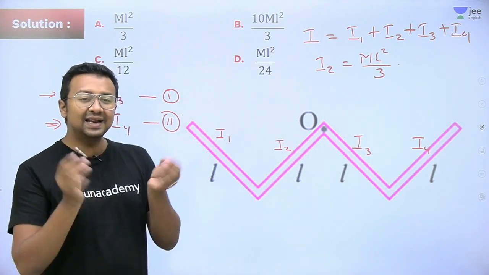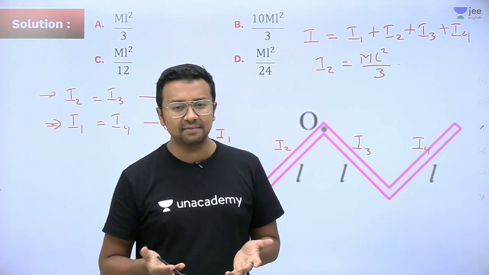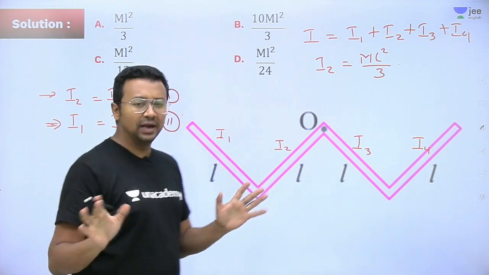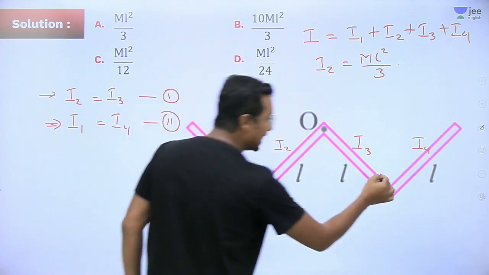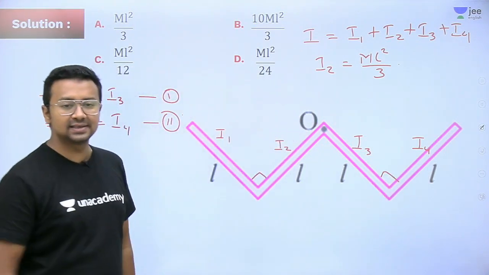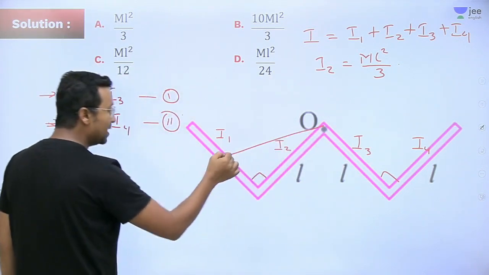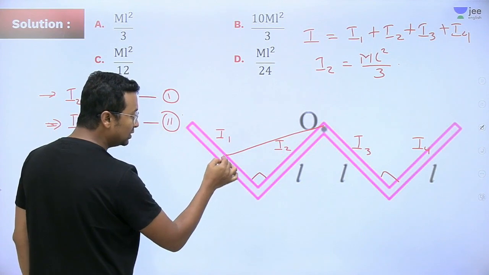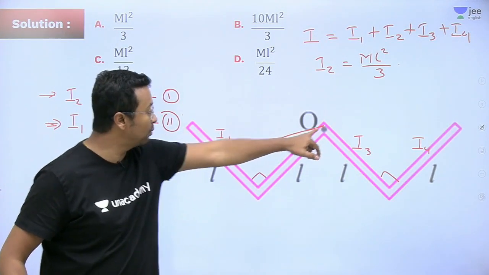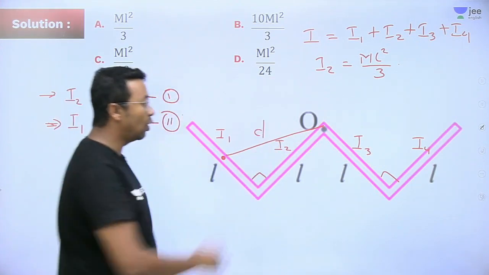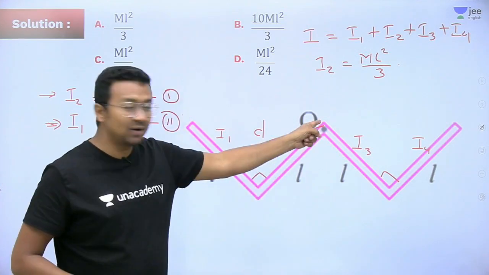Clear? Now there is a little bit of a challenge to calculate your I1 or I4, but with the parallel axis theorem it is easily solvable. There is no difficulty. So let's say we know that this angle is given to us as 90 degrees. Now we take one point from here to the center of this rod. We take the distance from this point to this point. This is, let's say, your D. Because we need to find out the moment of inertia about this point.